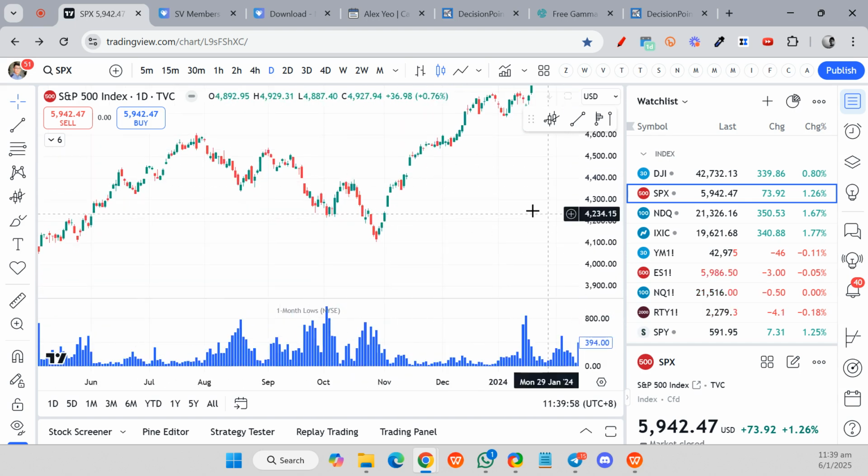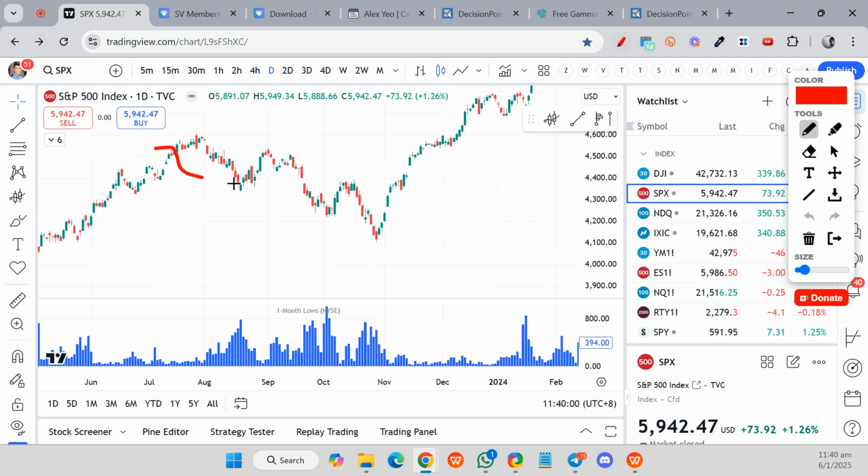Case in point over there, you can see that this is in a downtrend. This is the low, and this is another swing low. So you can see that it is going lower. So the 1 month low, so number of stocks making a 1 month low is actually going higher. So this is telling us that the market is indeed very bearish.